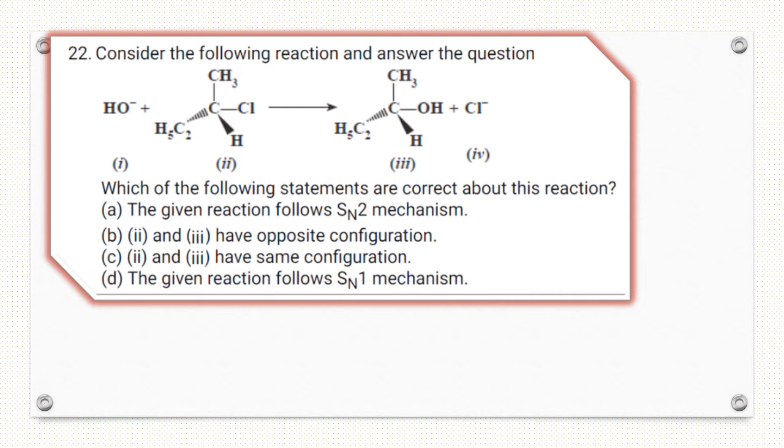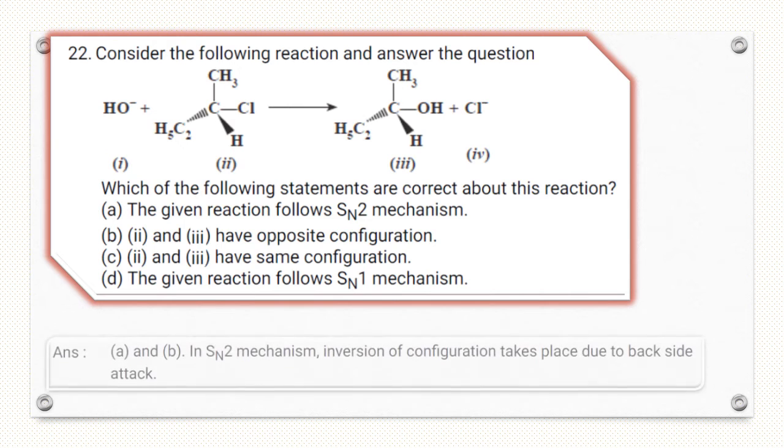So option A is incorrect. Option B, second and third have opposite configuration, is also incorrect because second and third have the same configuration. Option C is correct. And D, the given reaction follows the SN1 mechanism, this is also correct. So C and D are the correct answers.